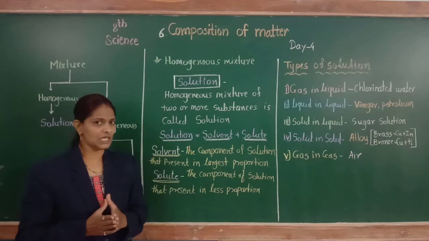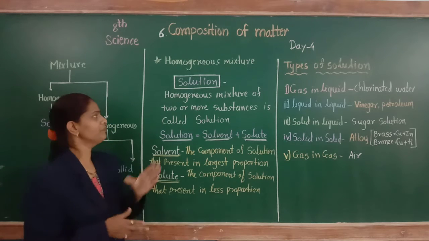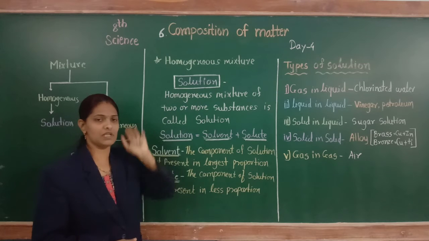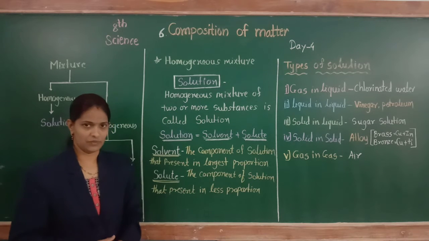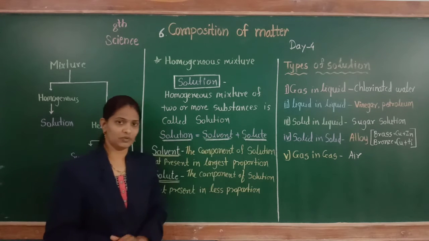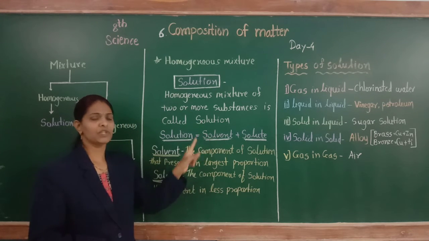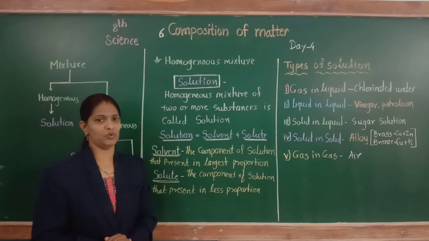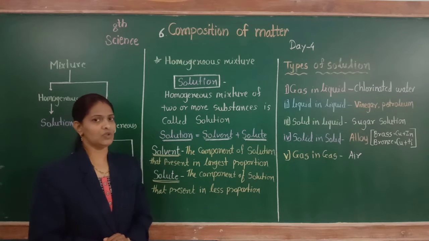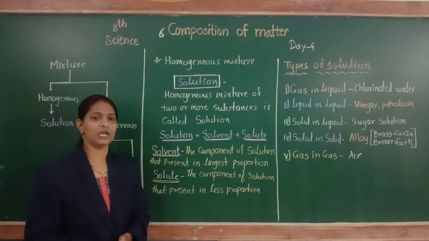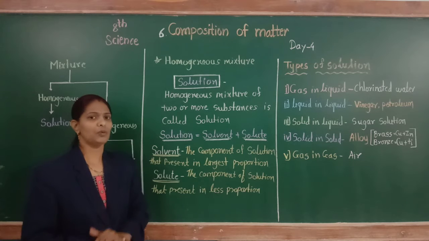Do you understand what a solution is? A homogeneous mixture of two or more substances is called a solution. It is made up of solvent and solute. The solvent is the component present in the largest proportion, and the solute is the component present in less proportion.